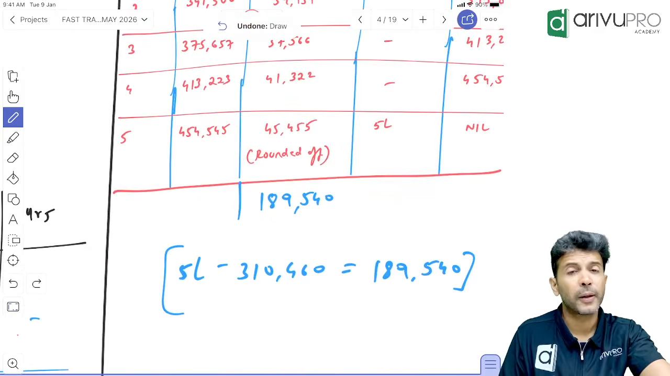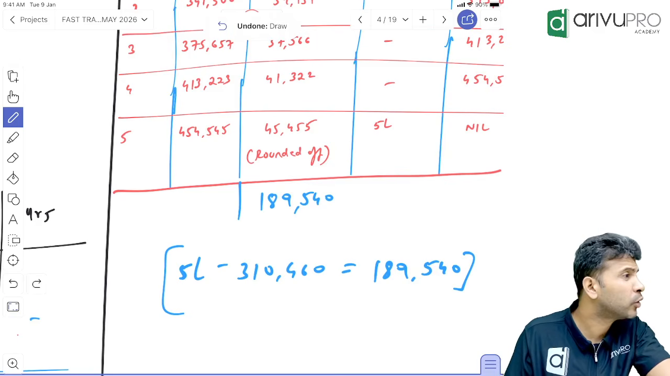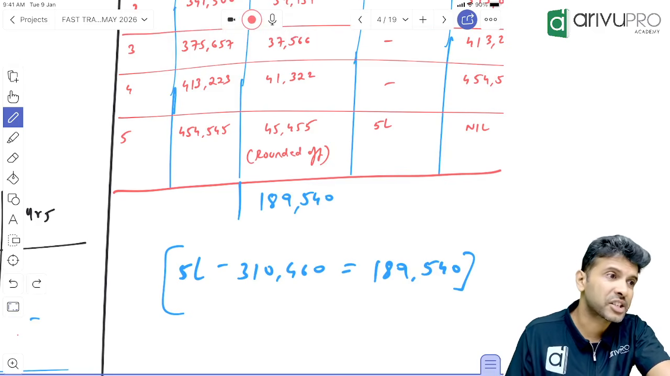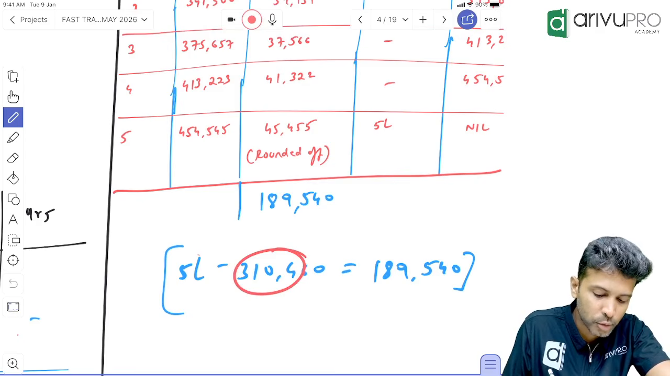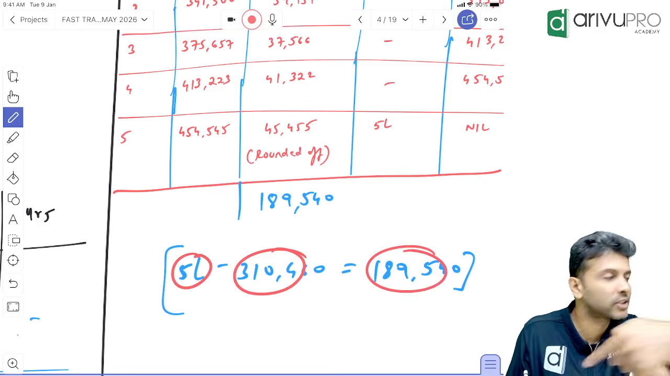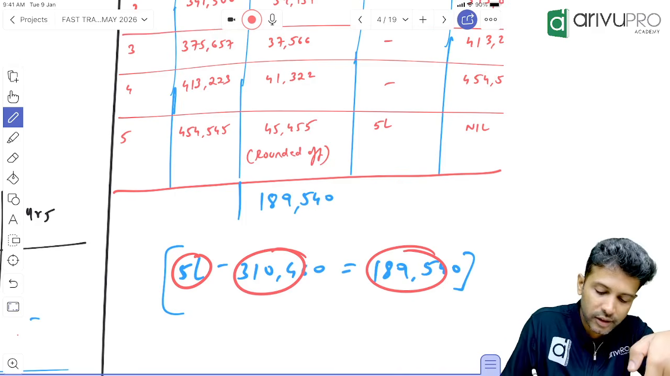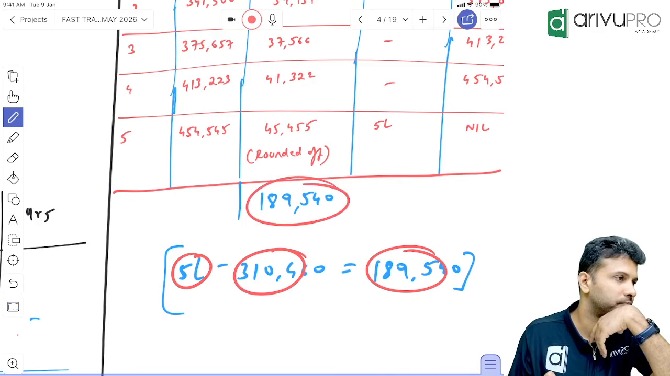1,89,450. What did we say? The difference between present value and future value is the total interest charges. Present value was this, future value was 5 lakh. If you do the difference, it is nothing but 189,540. Same only is giving in your table also.